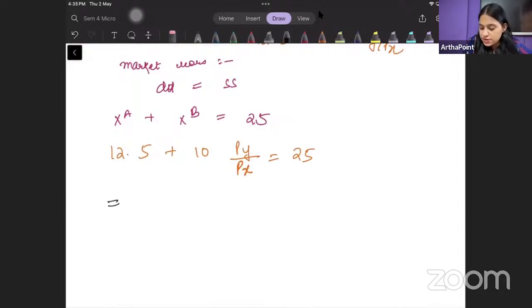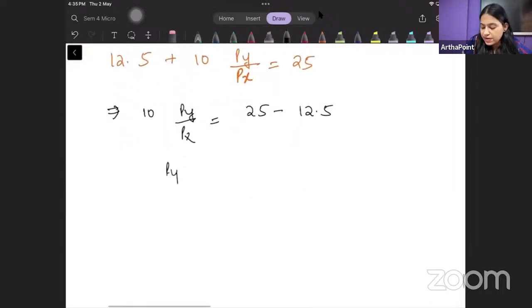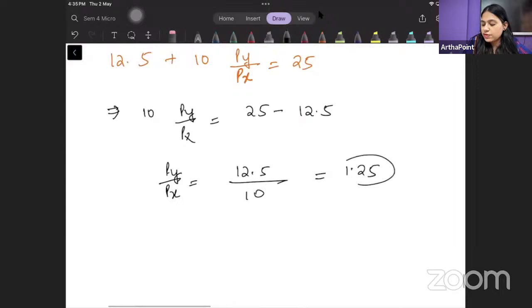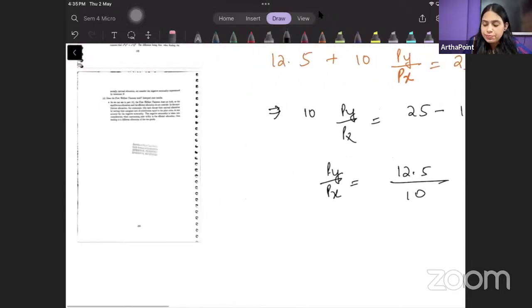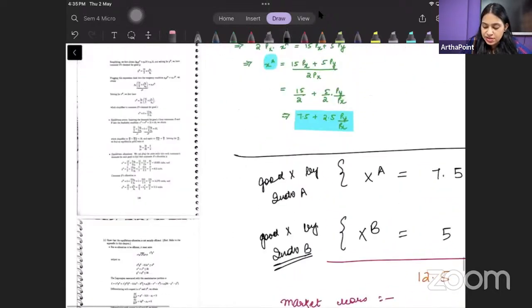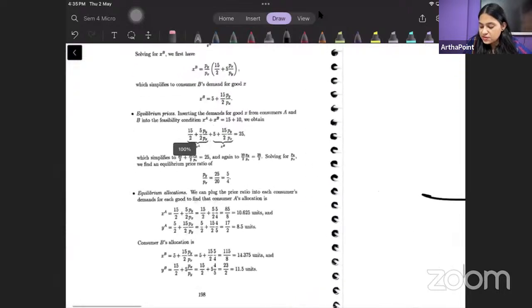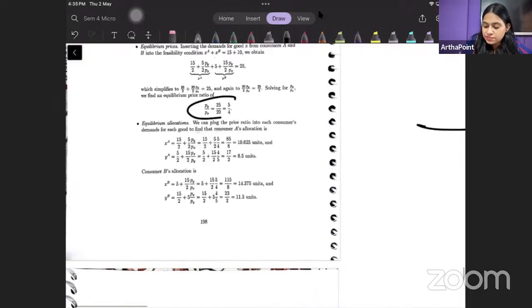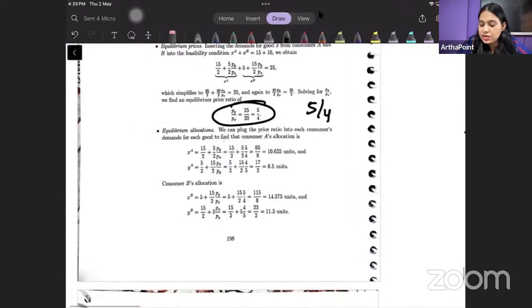So let's solve this, beta. 10 py by px is equal to 25 minus 12.5. So py by px will be 12.5 by 10, 1.25. So your price ratio py by px will come out as 1.25. That means 5 by 4.